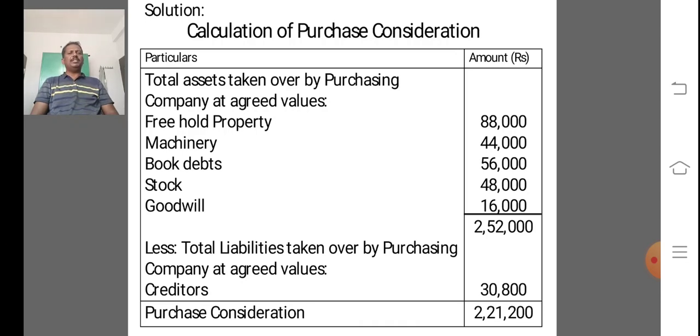So we deduct creditors from 2,52,000 and we get purchase consideration of 2,21,200 using the net assets method.